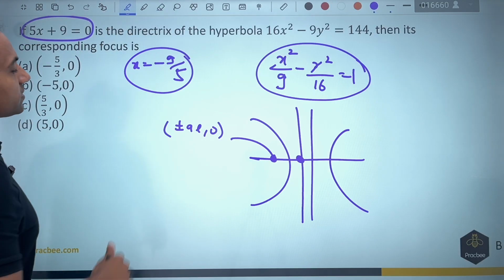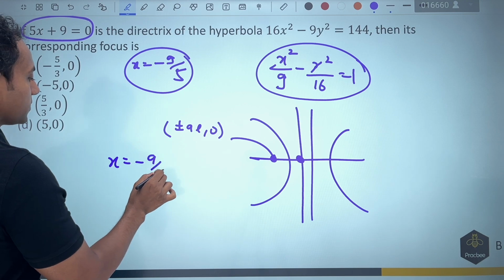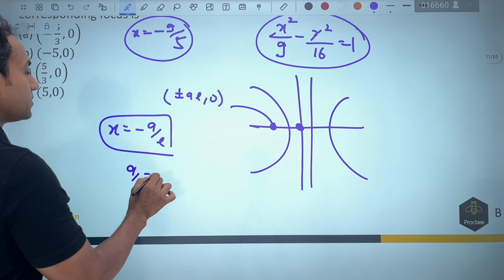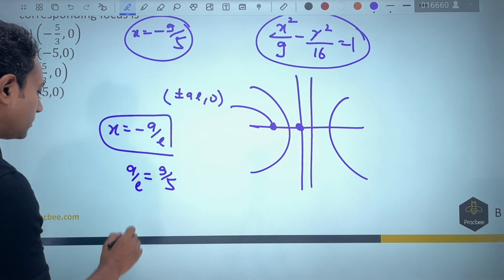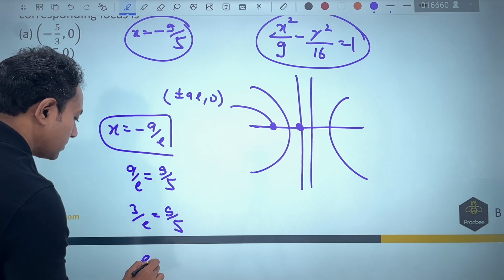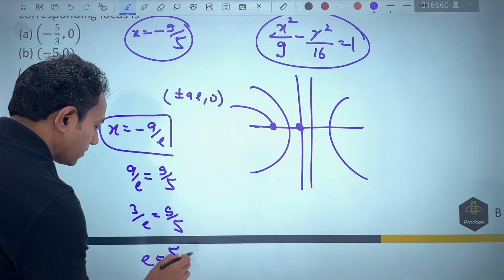So let us find the eccentricity. When we write this equation, it is plus minus a by e. So a by e is given as 9 by 5. A from the equation becomes 3, so 3 by e is equal to 9 by 5, and you can see that e comes out to be 5 by 3.